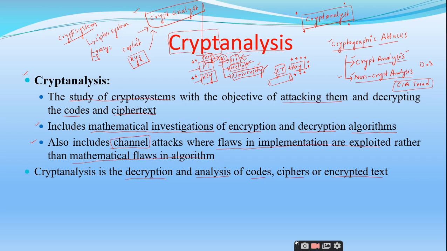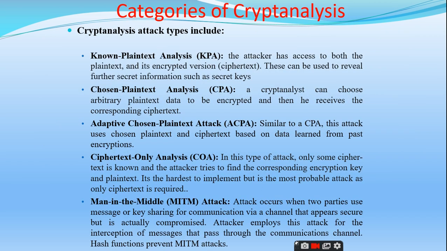Decryption and analysis of codes, ciphers, or encrypted text. Right. In simple terms, we can say that analysis of codes, ciphers, and encrypted texts for decryption is called cryptanalysis. And these are the various categories of cryptanalysis we have. Very simple techniques we have.